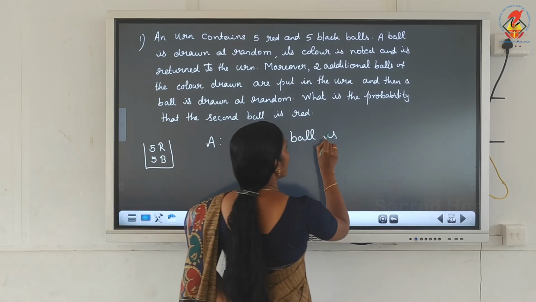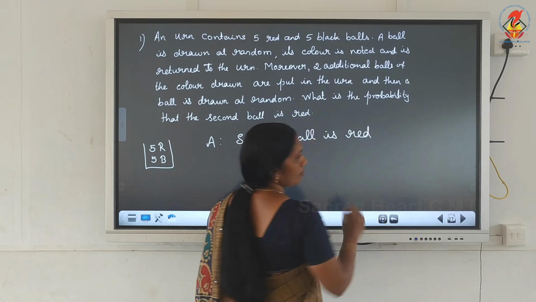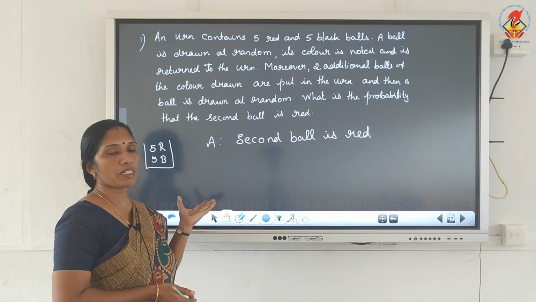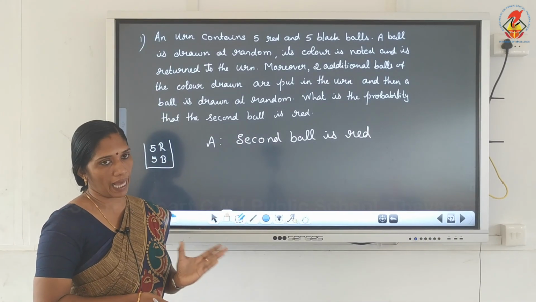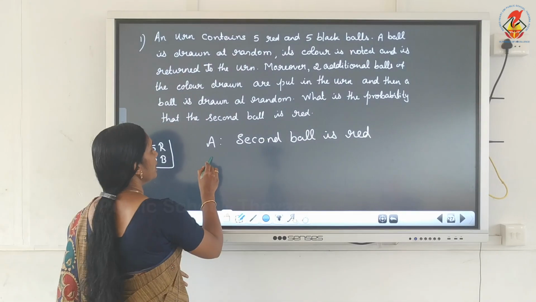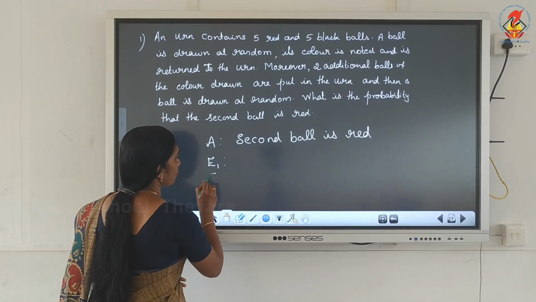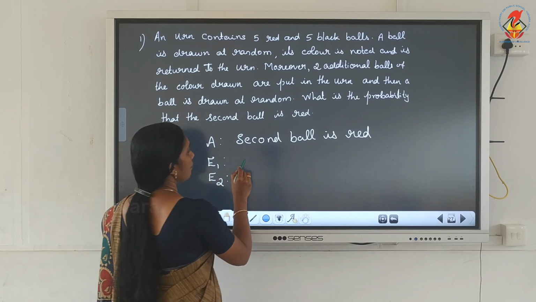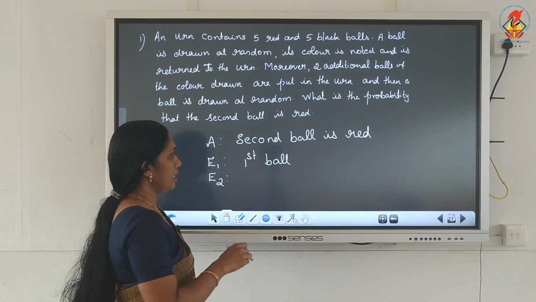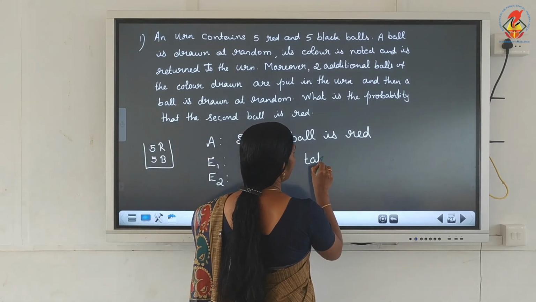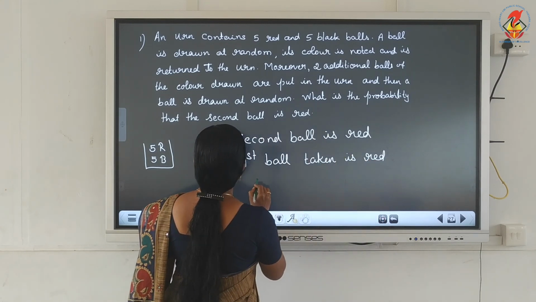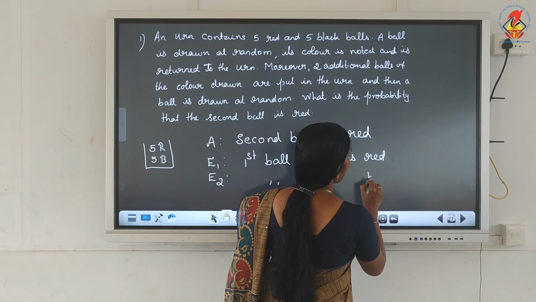Here, what is the partition? Partition of the sample space means: the second ball is red, and the first ball can be red or black. So there is a division that we can take as the partition. So here E1 and E2. E1 means the first ball taken is red. Here I am writing E2: it is black.